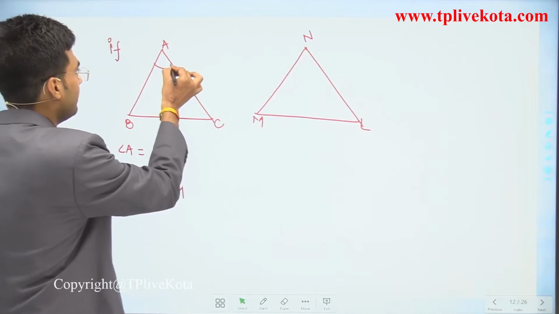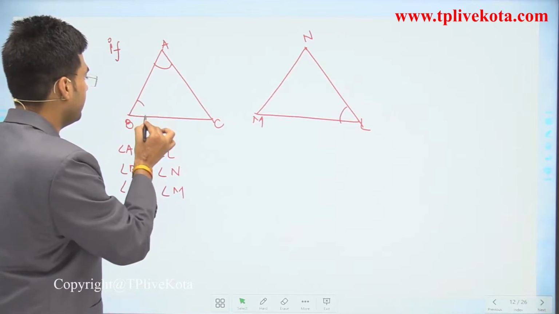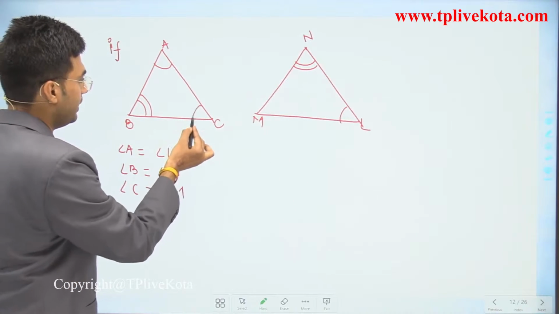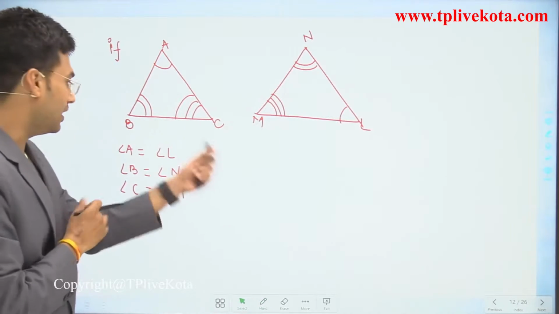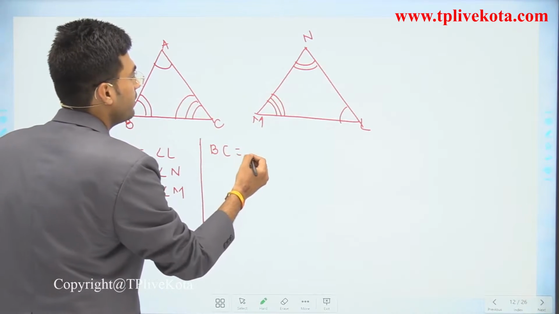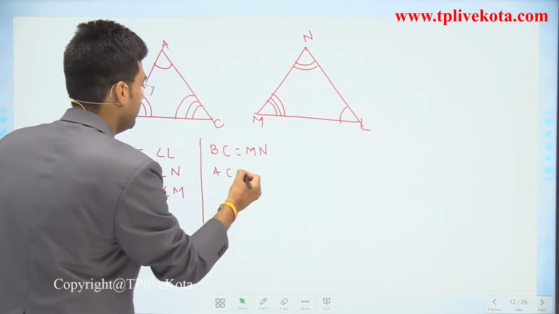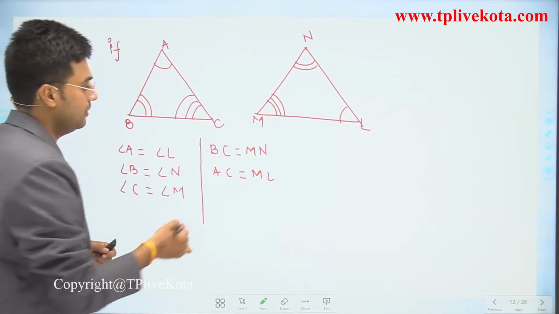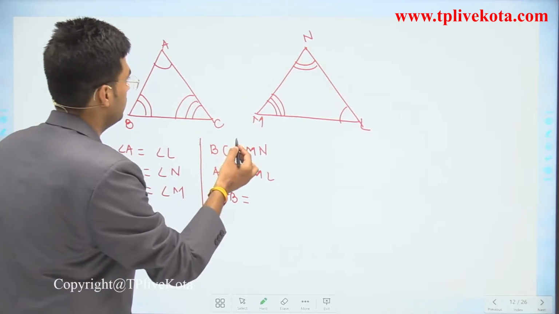That means angle A is equal to angle L, angle B is equal to angle N, and angle C is equal to angle M. Now side BC is equal to MN, side AC is equal to ML, and side AB is equal to NL.